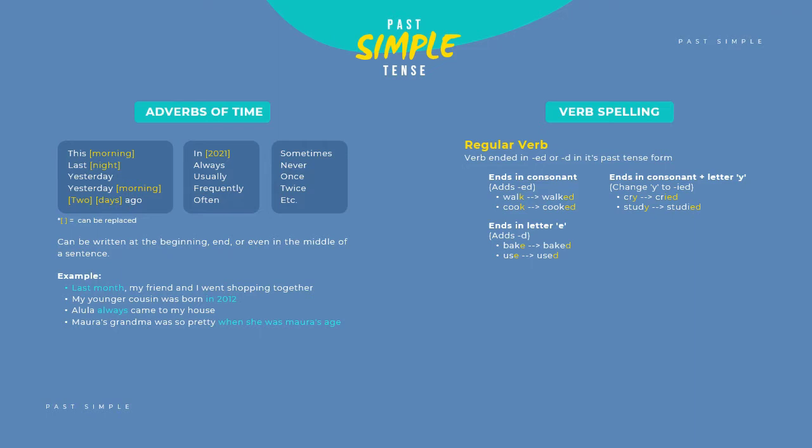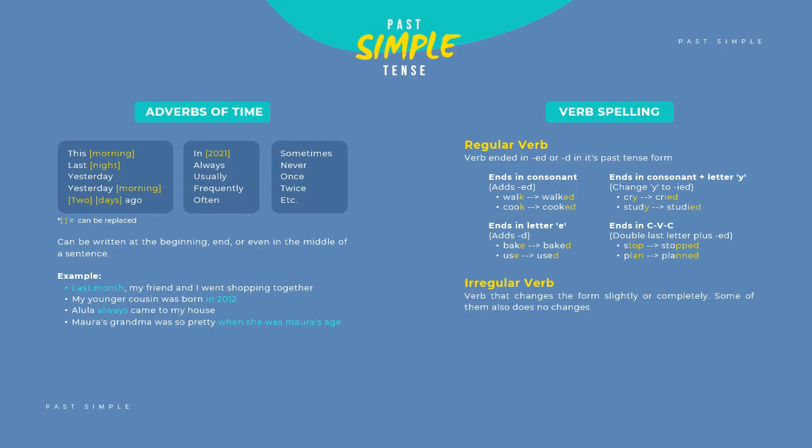Third, end in consonant plus letter y, change Y to IED. Example, cry, cried, study, studied. Next, ends in CVC, double last letter plus ed. Example, stop, stopped, plan, planned.